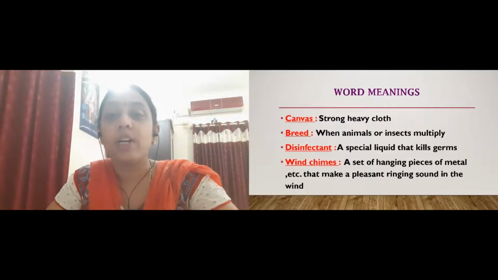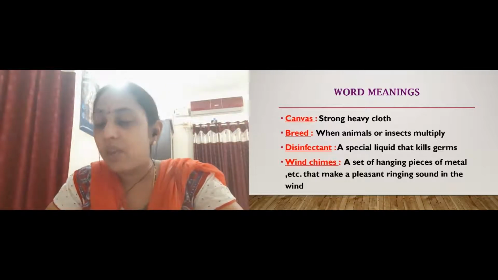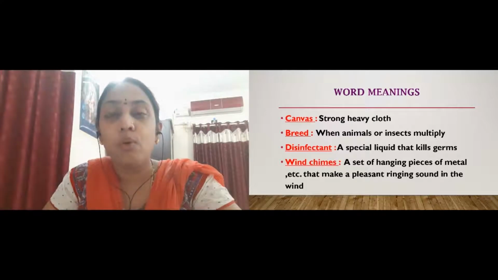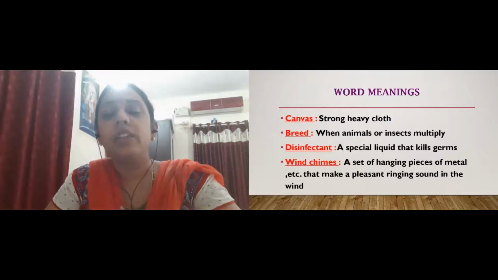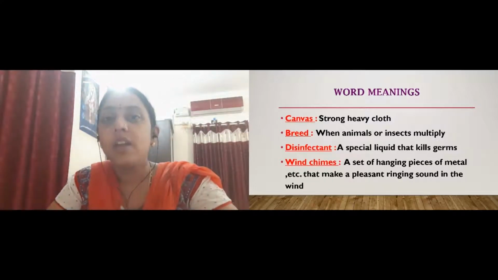Then we have canvas. It is the strong and thick cloth that is called canvas. Then we have breed. Breed means to multiply on their own, or to give birth. This is regarding animals that breed to give birth to their young ones, right?